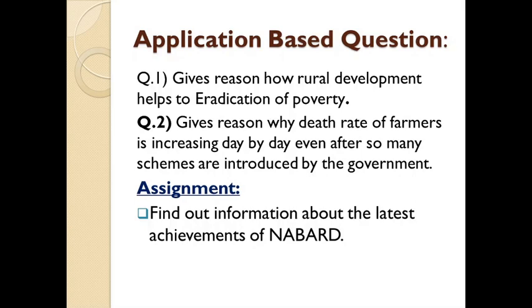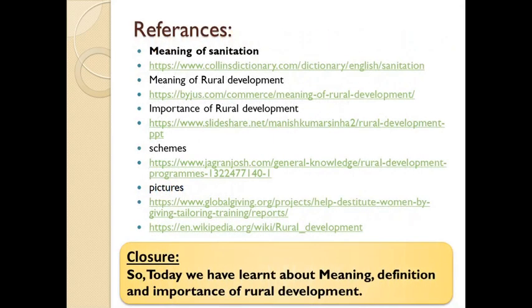Then there is a lot of waiting that has to be done by the farmers in order to get those credit facilities. Failure of crops is there. So all these are the various factors or reasons behind the increase in the death rates of farmers, even after the introduction of new schemes. As we have seen in our previous slides, new schemes were introduced for the farmers for providing credit facilities, that is Pradhan Mantri Jan Dhan Yojana. Especially this scheme is the latest one. So we can write a small note on this, but still the farmers are committing suicide.